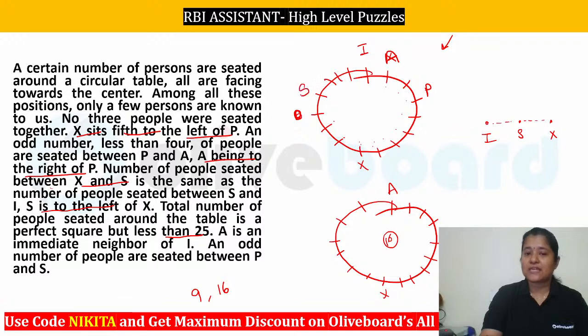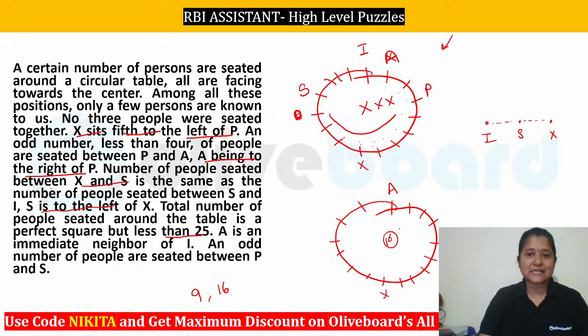If we place your S here, then we have 3 people between S and I, that's absolutely okay, and 3 people between S and X, that's absolutely fine. But the number of people between S and P will not be odd here. This can't happen. You can see 1, 2, 3, 4, 5, 6, 7, 8. We are having 8 persons between S and P. That means this case is invalid, and you will be getting the answer from the second case here.